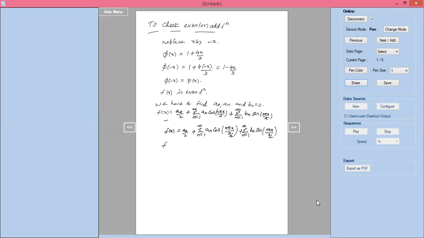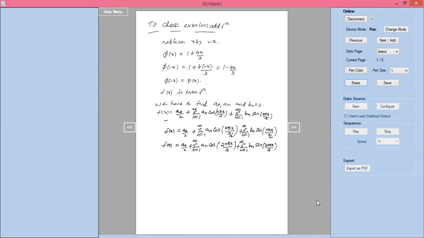Now f of x equals a naught by 2 plus summation of n equal to 1 to infinity an into cos 2n pi x divided by 3 plus summation of n equal to 1 to infinity bn into sin 2n pi x divided by 3. Now, this is f of x.